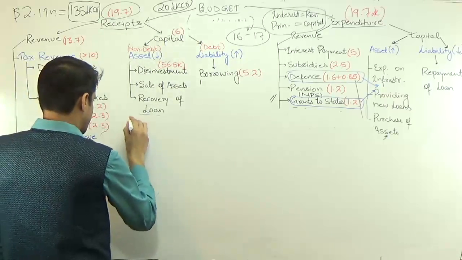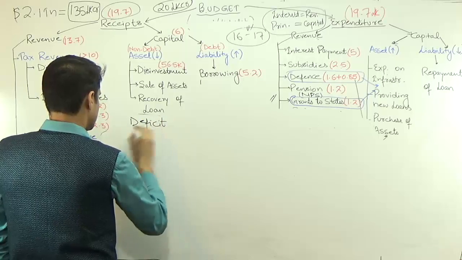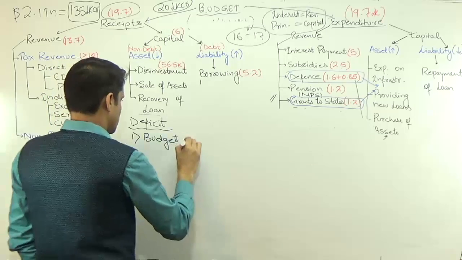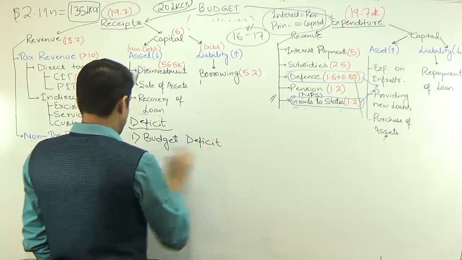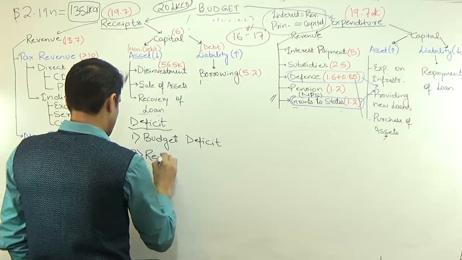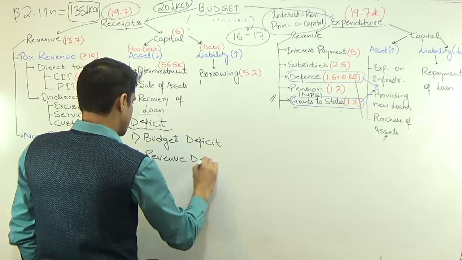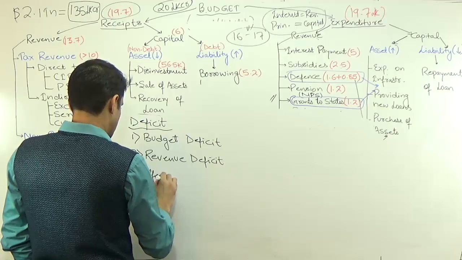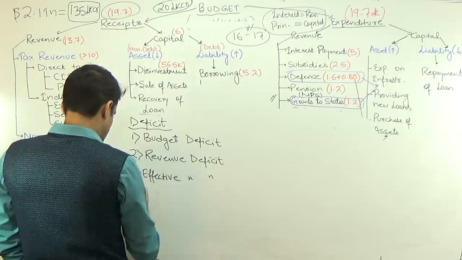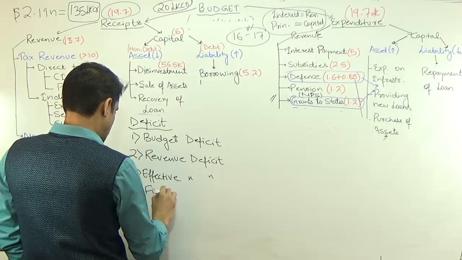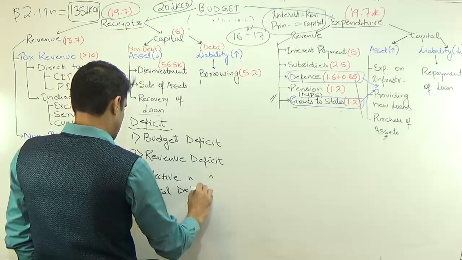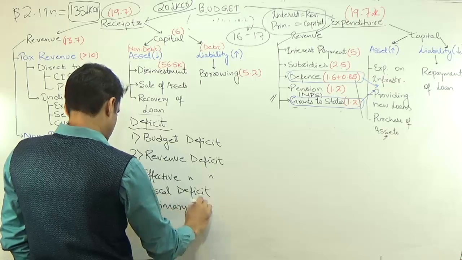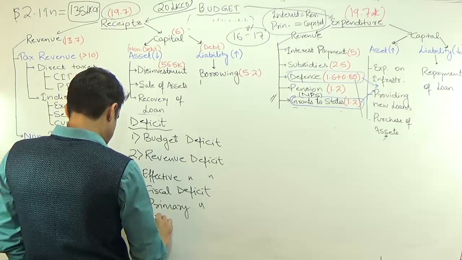The first type of deficit is budget deficit. The second deficit is revenue deficit. The third one is effective revenue deficit. Fourth one is fiscal deficit. Fifth one is primary deficit, and sixth one is monetized deficit.